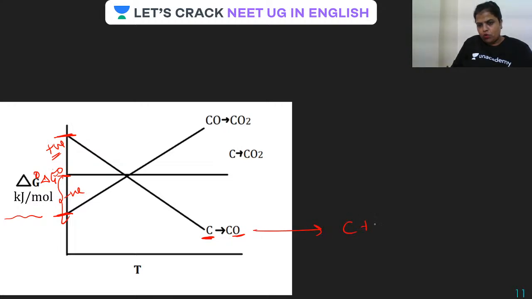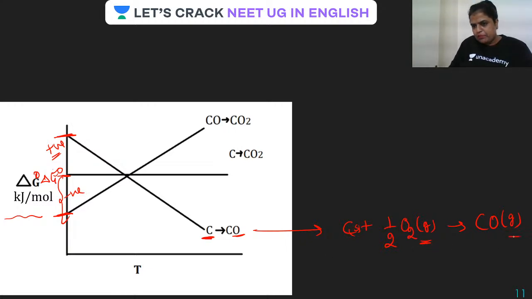I've not written down the whole equation, but the whole equation will be this one. This is solid and CO gas. So you can see what is happening. Gas to gas, half molecule is converting into one molecule of gas. I'm repeating, half molecule of a gas is getting converted into one molecule. So entropy is increasing.